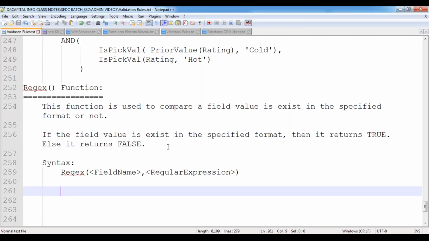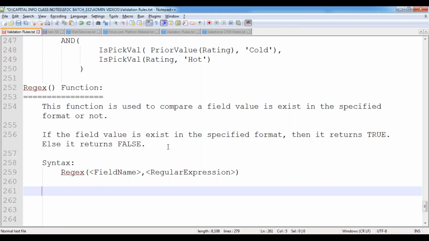Then how do we prepare this regular expression? We need to prepare the format or expression based on the various wildcard characters supported by Salesforce. Salesforce supports many wildcard characters. Based on those wildcard characters only, we can prepare the regular expression, and based on that regular expression, we can compare a field value with the specified format.